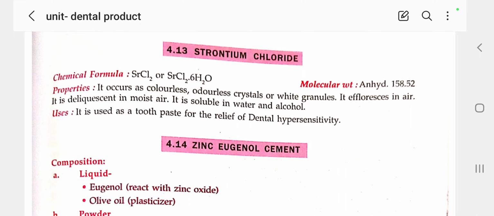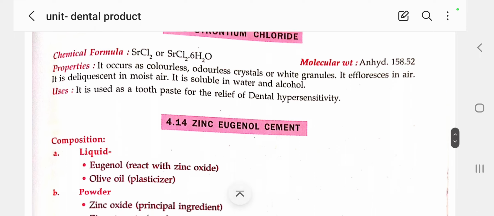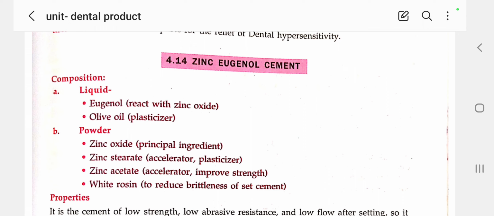Then next we'll see about zinc eugenol cement. There are two formulations available, liquid and powder. In the liquid, eugenol reacts with zinc oxide, and olive oil acts as a plasticizer.